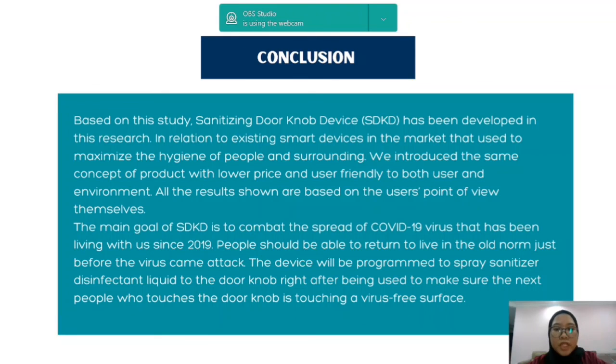The main goal of SDKD is to combat the spread of the COVID-19 virus that has been living with us since 2019, so that people should be able to return to live just like the old norm, just like before the virus came attacking, right? The device will be programmed to spray sanitizing disinfectant liquid onto the doorknob right after being used to make sure that the next person who touches the doorknob is touching a virus-free surface.